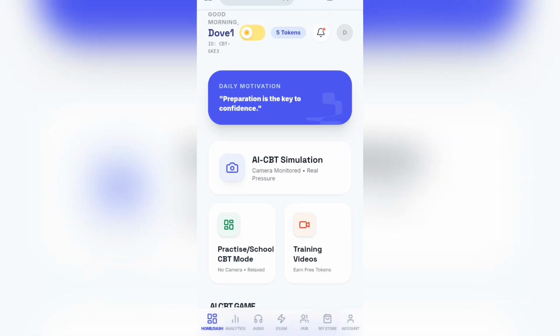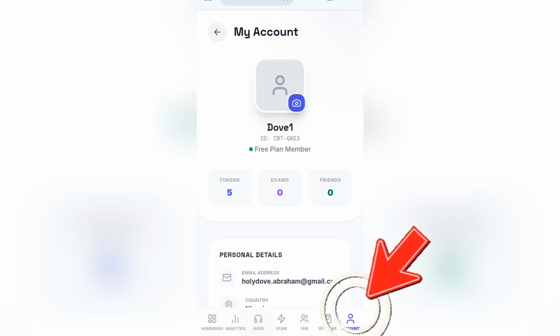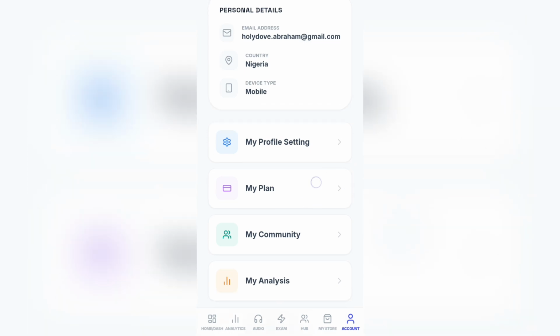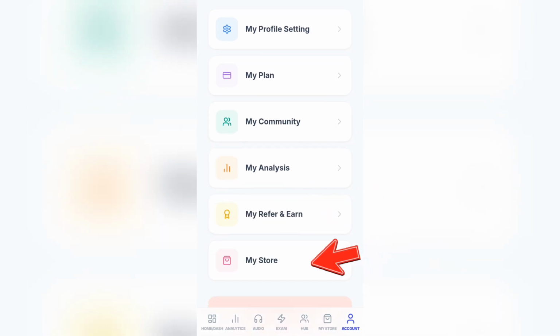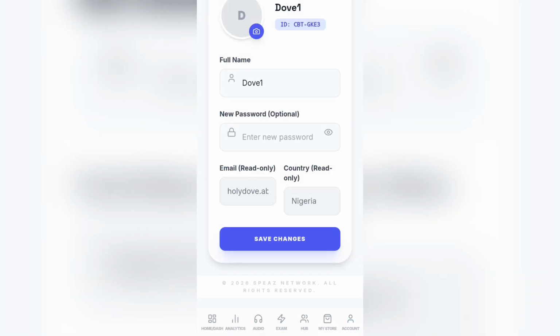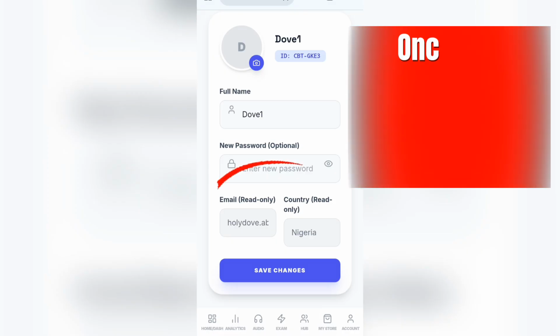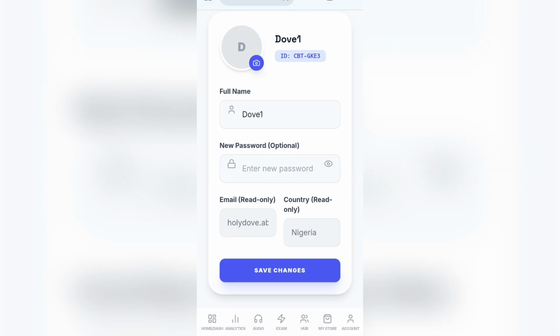All right, so here is my account, let me start from the back. Under my account, you can see your profile settings, your plan, the kind of plan you are on, the community, the analysis, your referrals, and your store. In the profile settings, you can edit your name and your password. You can't edit your email or your country. If you need to do that, you have to reach out to us.